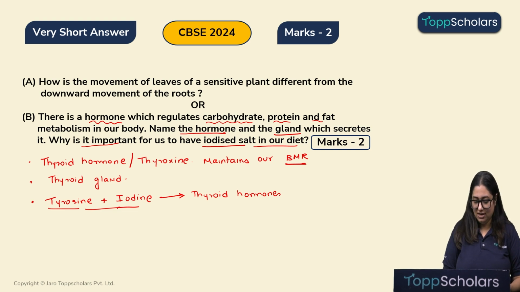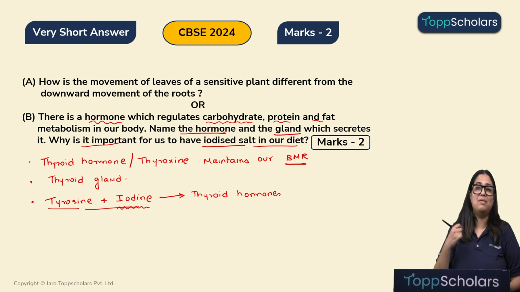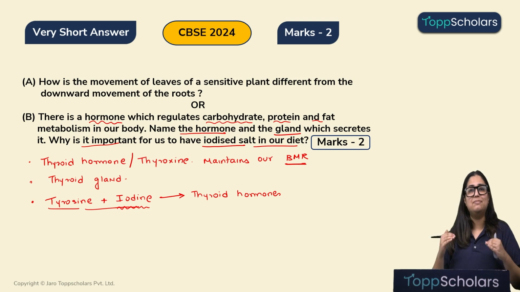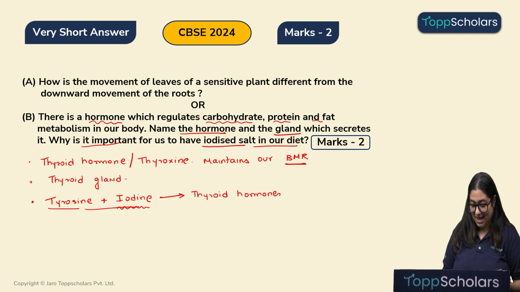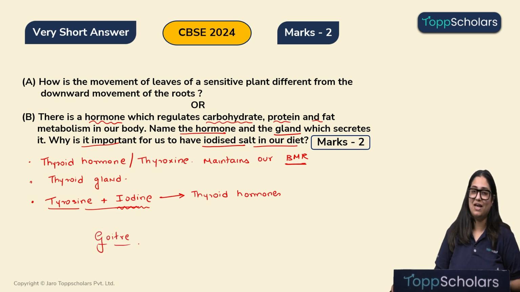So, if we take iodine in our diets, thyroid hormone will be made by the gland. If we do not have enough iodine in our diets, then the production of the thyroid hormone will also decrease, and that will reduce the basal metabolic rate in our body. And that gives rise to a disorder which is known as goiter. Yes, I hope this was clear. Now, let's move on to the next question.